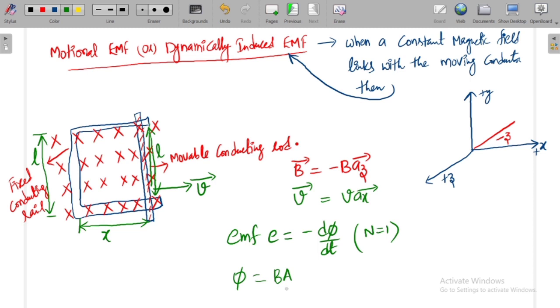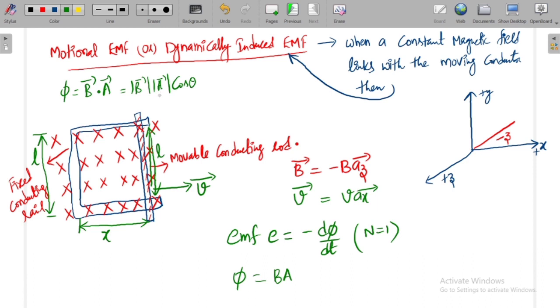When B bar vector and A bar vector are parallel, we know that phi can be given by B bar dot A bar, or the magnitude of B, magnitude of A, cos theta, where theta is the angle between the B bar vector and A bar vector.